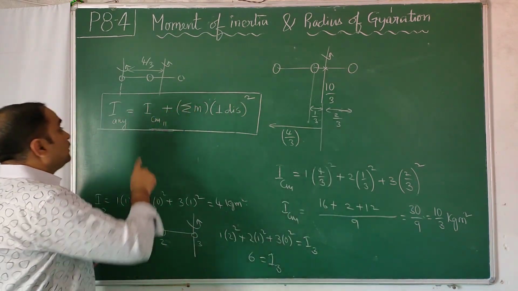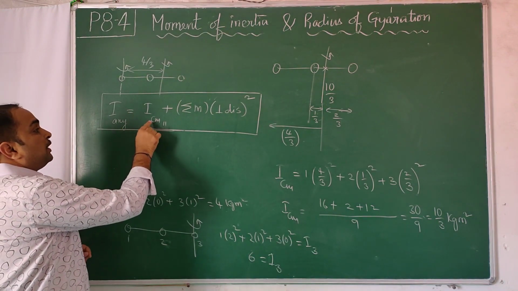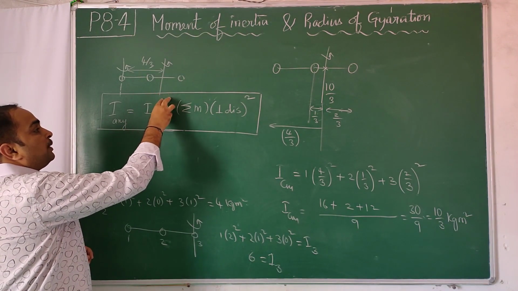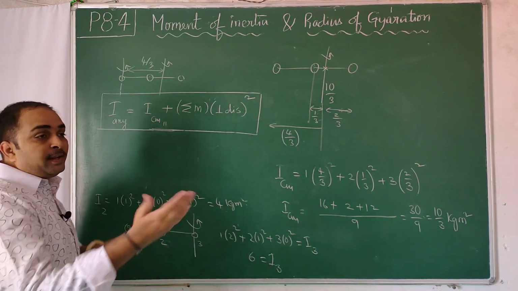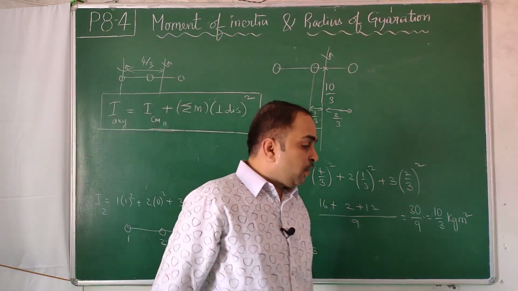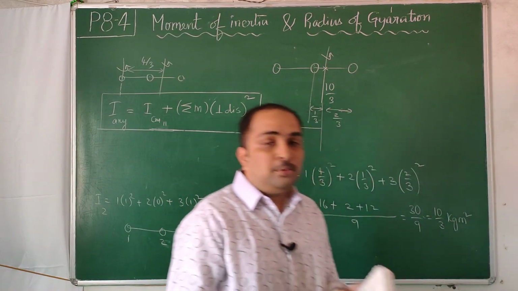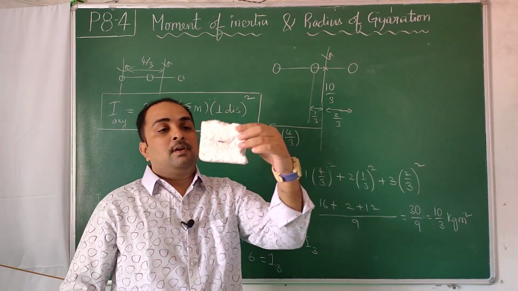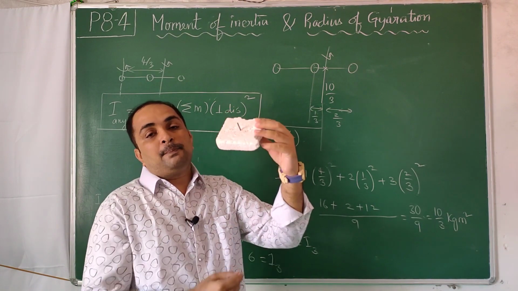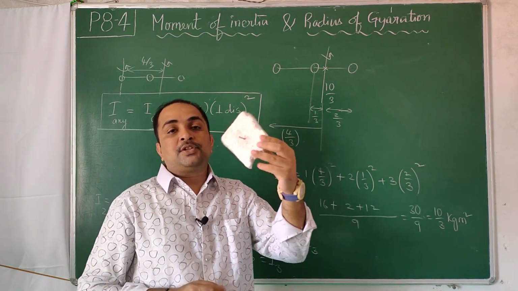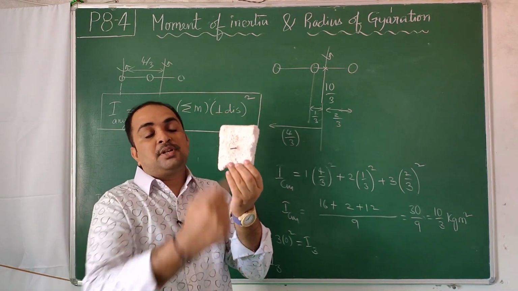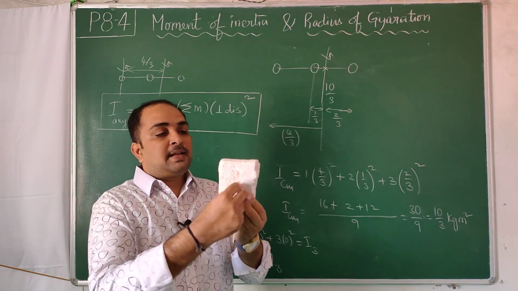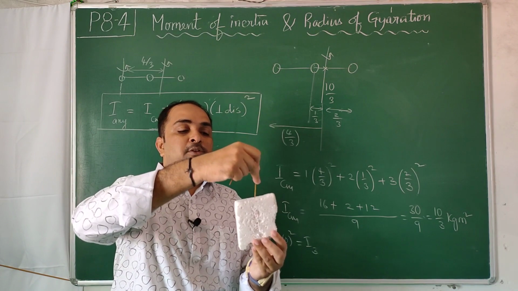About which axis? Center of mass axis. Once you know the center of mass axis value, you have to add something else to it, and immediately you will get the moment of inertia about any other parallel axis. So we take one object, find using all your integration and differentiation techniques the moment of inertia about an axis which passes through the center of mass. Not only this axis, you can have an axis here also, this can also pass through the center of mass.